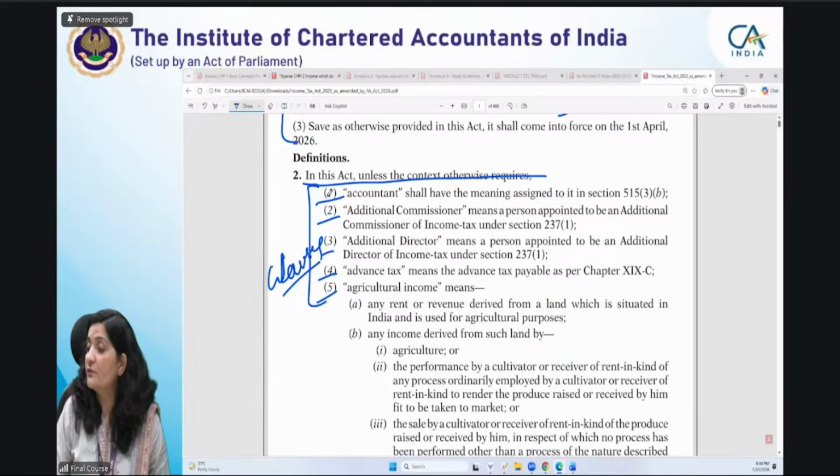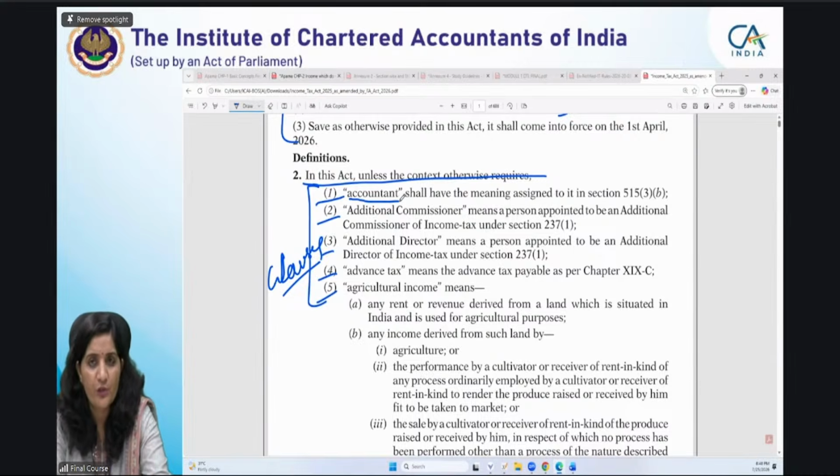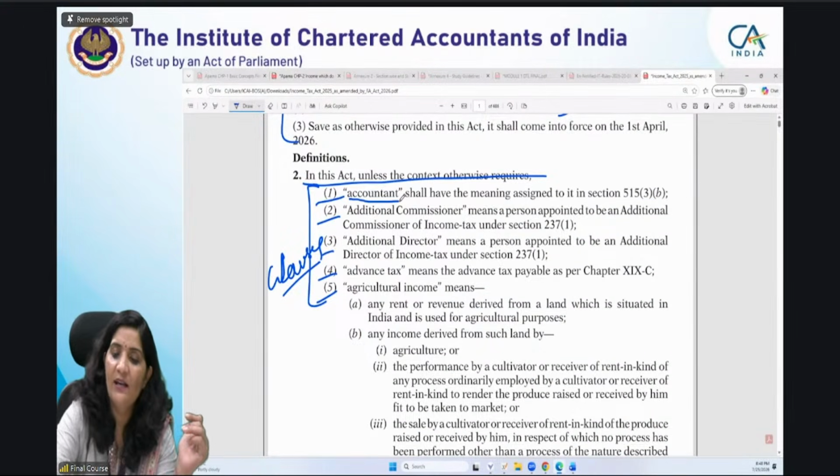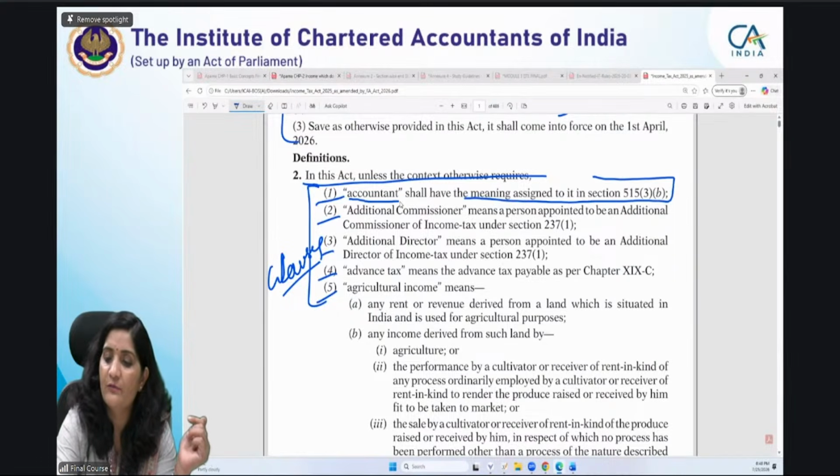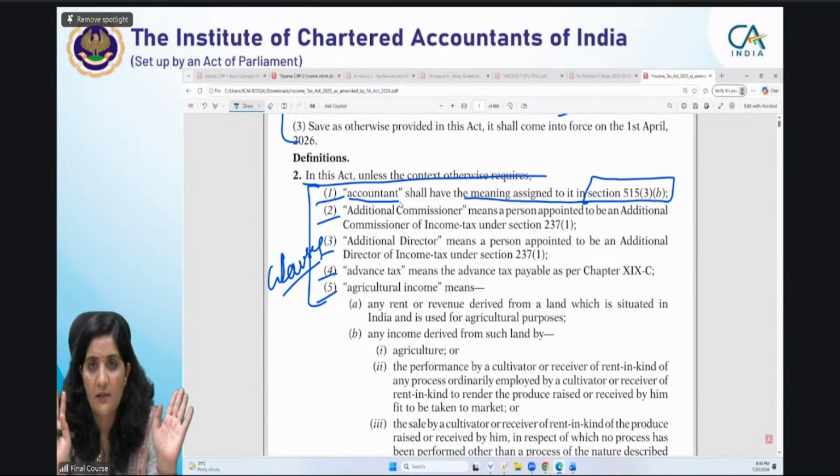Did that sound good? Earlier, section 288 defined accountant. You had to go to every section where a report from the accountant was to be furnished, and they were referring to section 288. Now, of course, still in the definition clause itself, they have written that it shall have the meaning assigned to it in section 515(3). Earlier accountant was defined there. If the word accountant is used anywhere, where will you come? In section 2 clause 1. And this is chartered accountant in section 515(3).